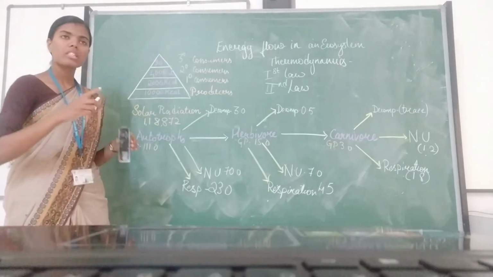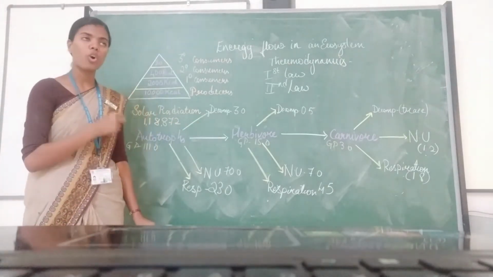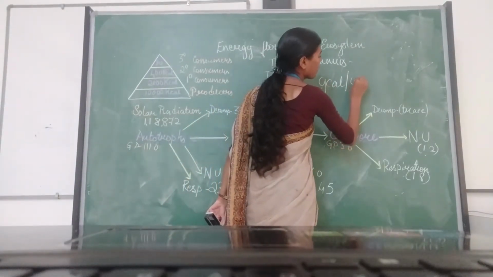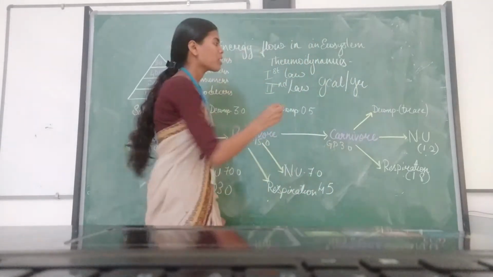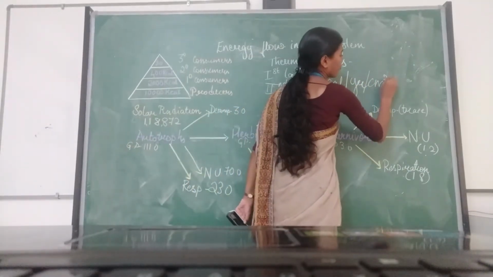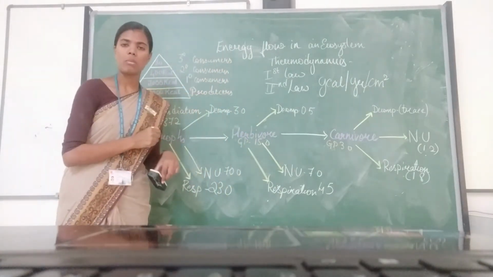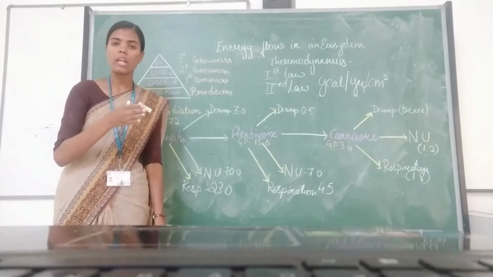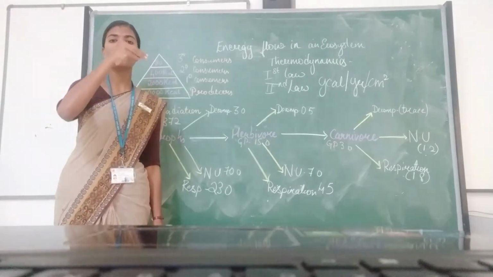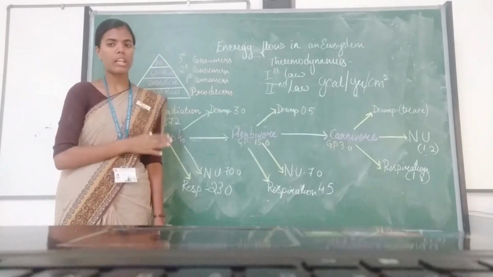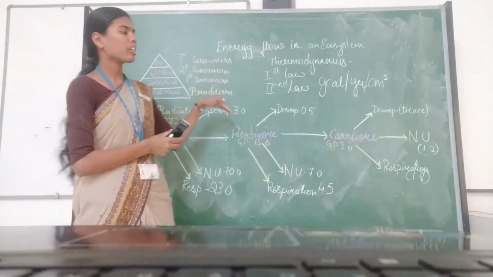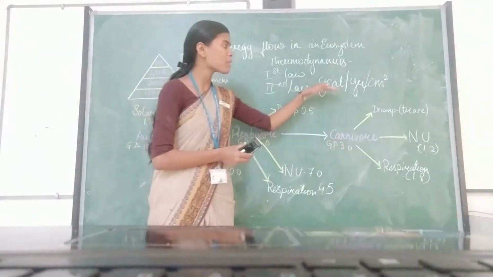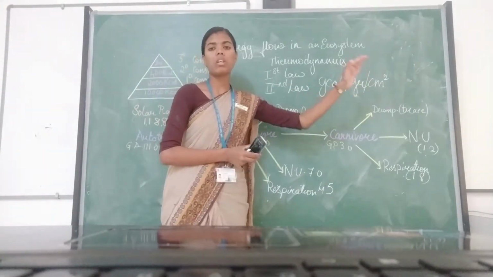Whenever we say energy flow in an ecosystem, it should always be in the form of grams calorie per year per square centimeter. Energy flow in an ecosystem should always be with respect to time and the area where the energy transfer is taking place. So each time, it is always in grams calorie per year per centimeter square.